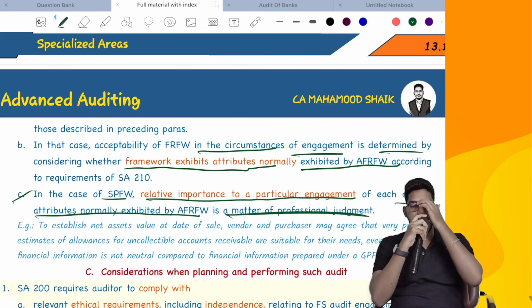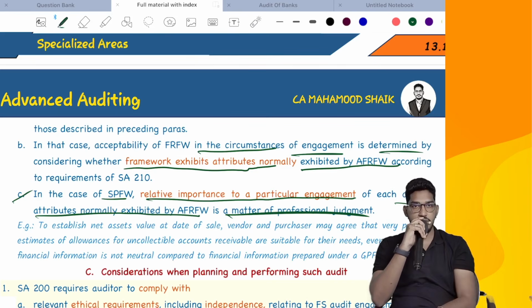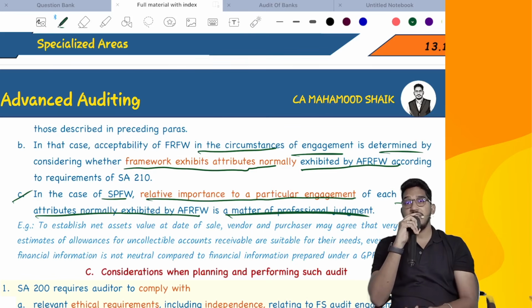That means I am asking you to check whatever attributes are there in an applicable financial reporting framework. If the same attributes are there in the contract, then we consider it as an applicable financial reporting framework. Which attributes do we expect in an applicable financial reporting framework? That depends on professional judgment. Like I told, reliability, understandability, this is not something which is stated. This is something which I, using my professional judgment, have decided. So what are the attributes which must be there? That is something which you yourself have to decide on the basis of your professional judgment.